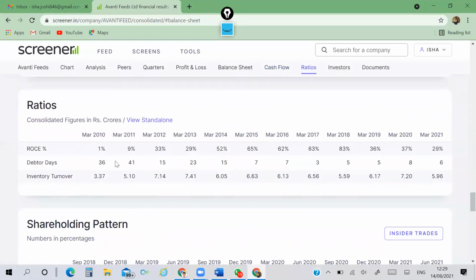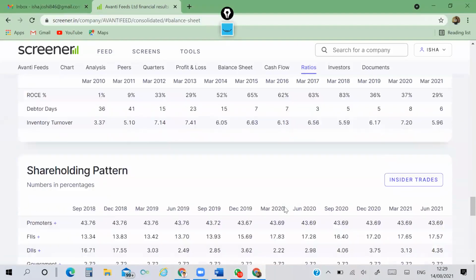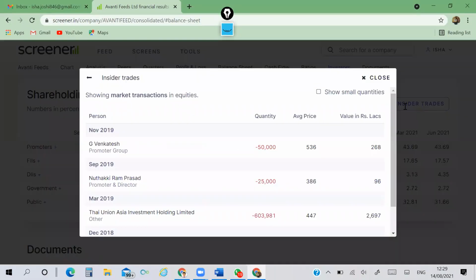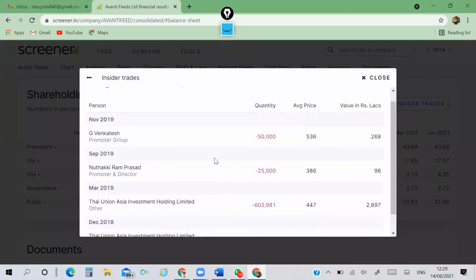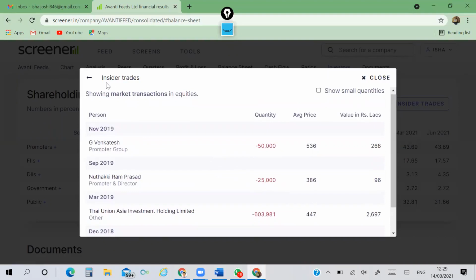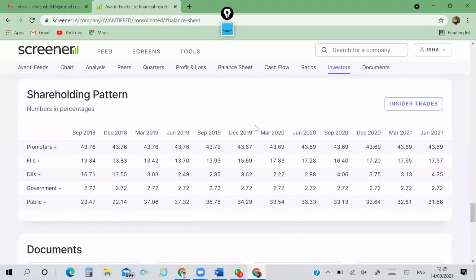Now this ratio, you can use this also again, standalone and consolidated. Shareholding pattern, you can check here. Insider trades also. Major, if you tick here show small quantities, then it will show small quantities also. Otherwise it will show you only the major insider trades. It can give us a good idea if the price fluctuation of the share is due to insider trade, then it is better to take a cautious decision whether to invest or not.